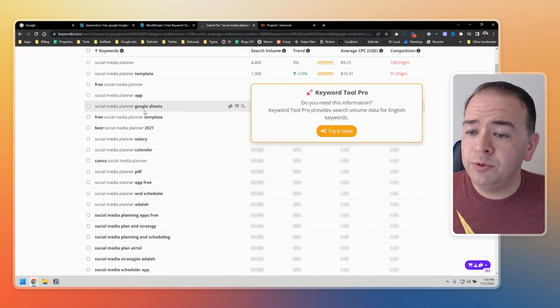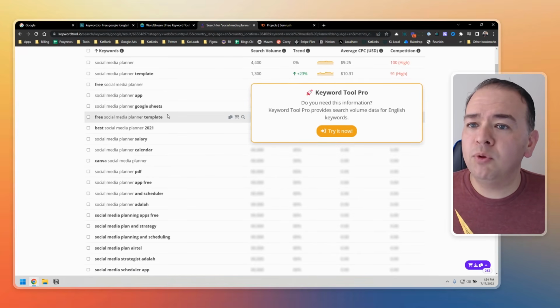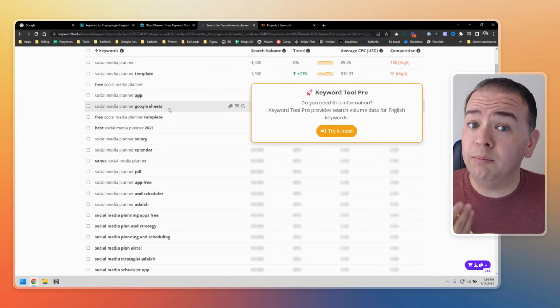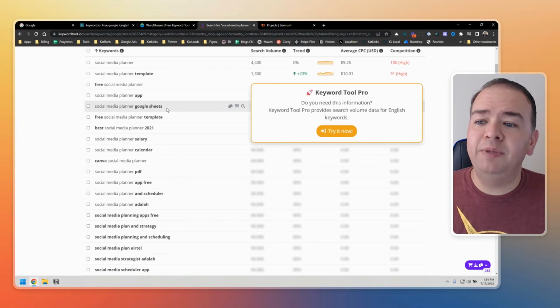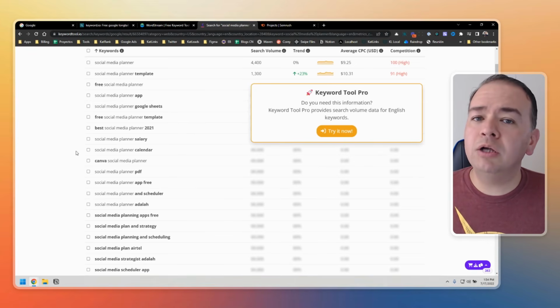All right, but just go through the list. Social media planner, Google Sheets. Oh, that's an interesting one. So maybe people want to learn how to use Google Sheets to create a social media planner. You can write a blog post about that, but then at the end of the article, sell them on your tool. That's usually how long tail keywords work.